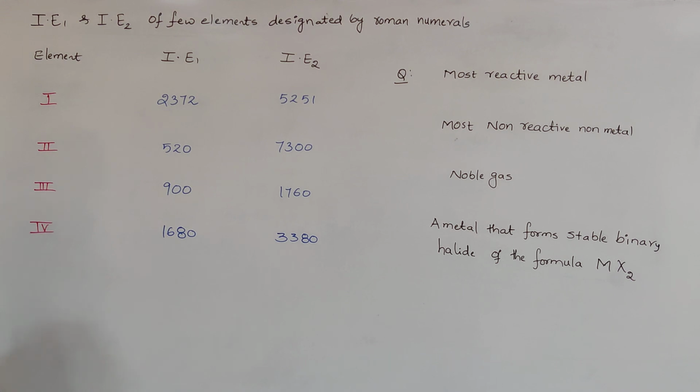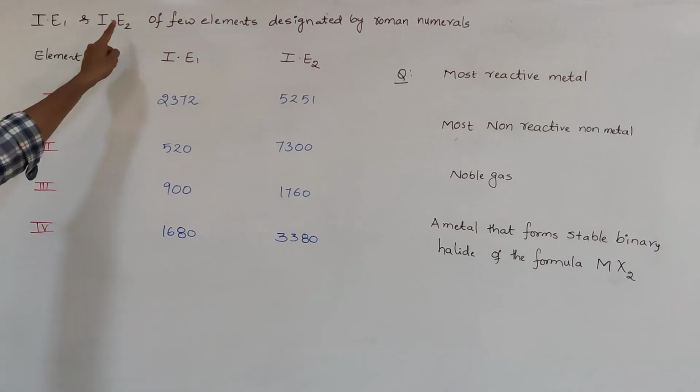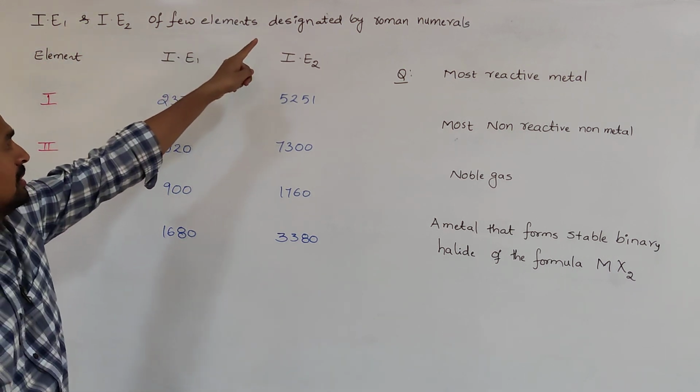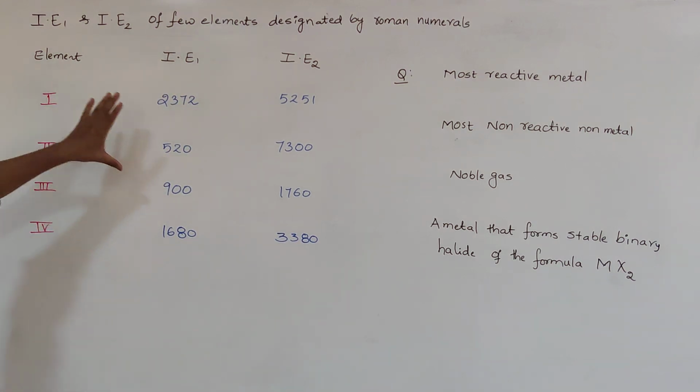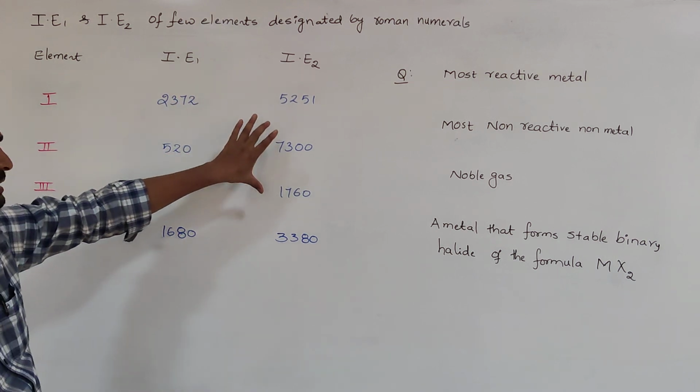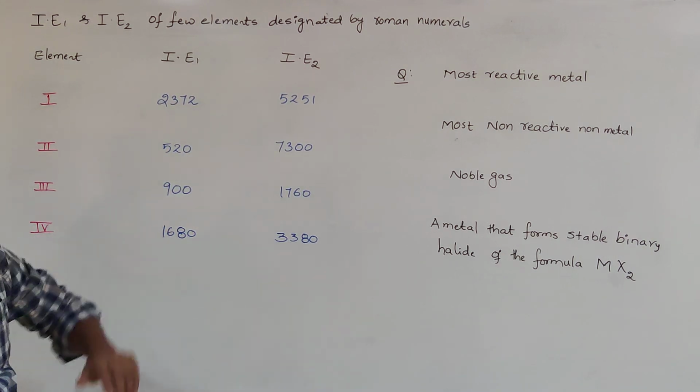So let us discuss some problems. Here the question gives the first ionization enthalpy and second ionization enthalpy of a few elements designated by Roman numerals: the first, second, third and fourth elements.